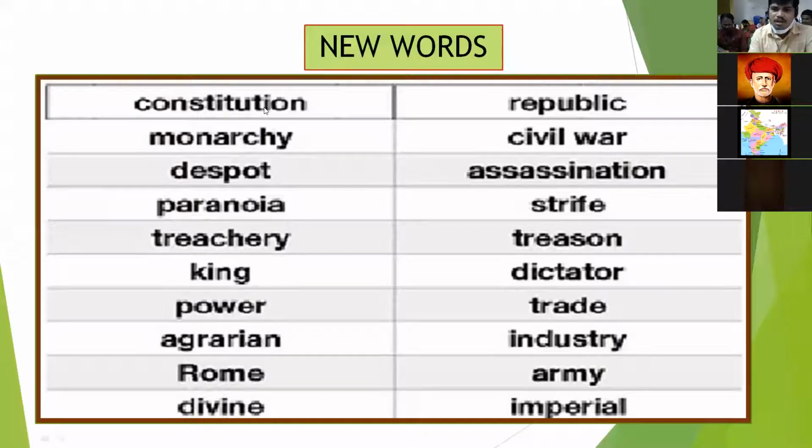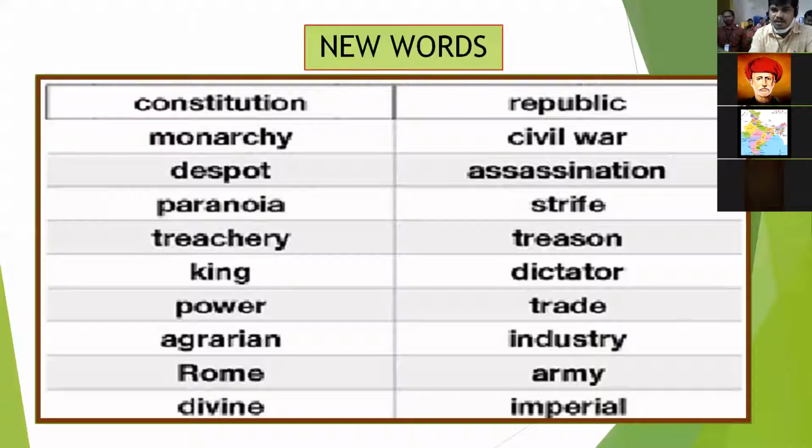So civil war means the war between two groups of the same country. For example, if you go to history, in the years 1861 to 65, there was a war between the northern states and southern states of USA. So that war was known as civil war.